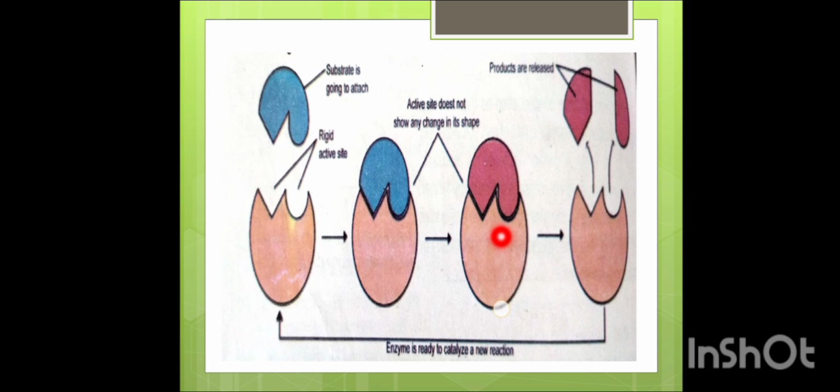This is the enzyme and this is the product. The enzyme product complex dissolves into products, and at the end of the reaction the enzyme remains unchanged, and now this enzyme is ready to catalyze a new reaction and to bind with a new substrate.